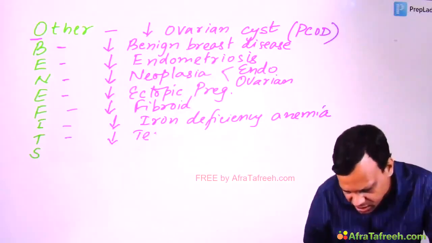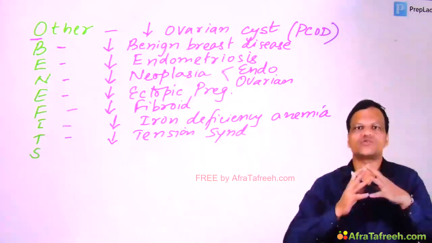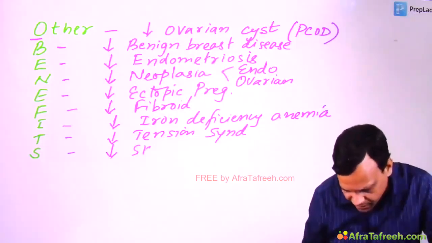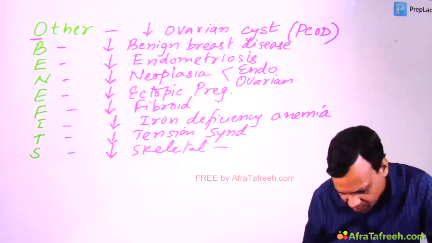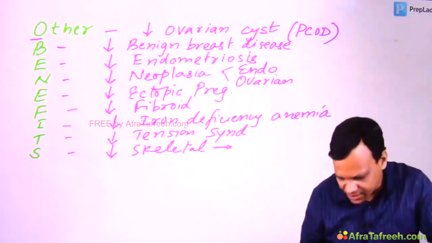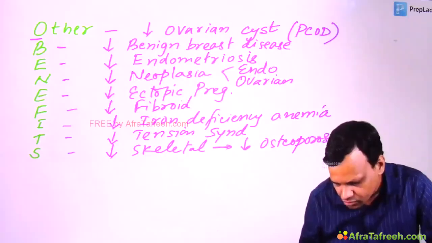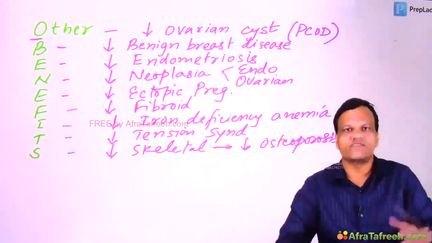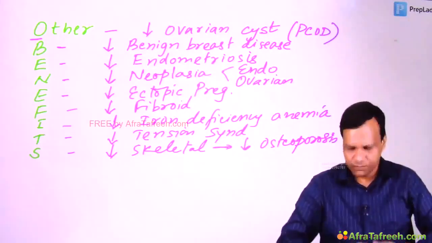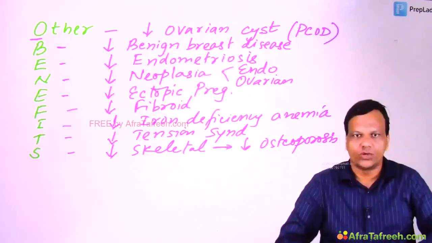Then T means tension syndrome. OCPs decrease the risk of premenstrual tension syndrome. And S means skeletal problem. They decrease the risk of skeletal problem. Which problem can you guess? Estrogen. Yes, they decrease the risk of osteoporosis. So these are the other benefits of OCPs apart from providing protection against pregnancy. Okay? So these are the important points regarding the oral contraceptives. Thank you.